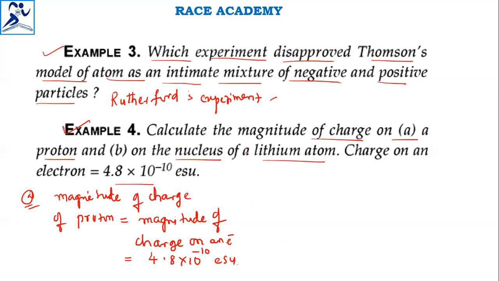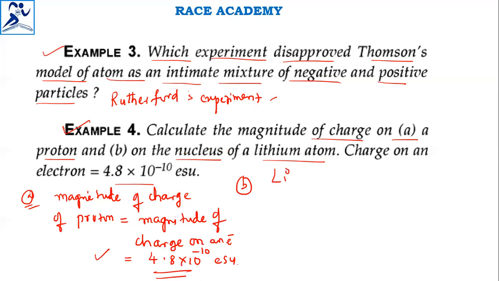Moving on to the second question, calculate the magnitude of charge on the nucleus of a lithium atom. As you know, nuclear charge is positive because of protons. Now we have found that one proton has charge 4.8 into 10 to the power of minus 10.